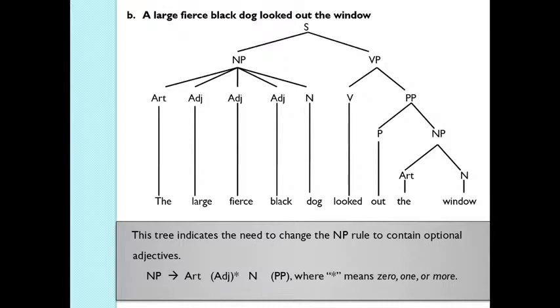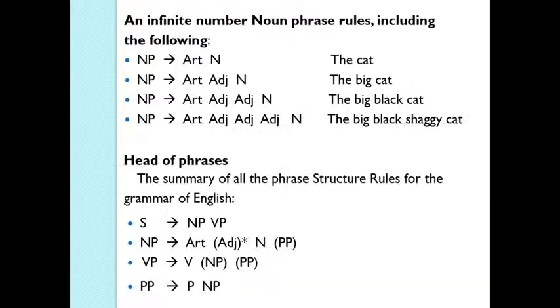So it says that the noun phrase can consist of an article and a number of adjectives before the noun, which are optional. An infinite number of noun phrase rules, including the following, can be formed. So you can say a noun phrase consists of an article and noun, like the cat. Article, 1 adjective and noun, the big cat. Article, 2 adjectives and noun, the big black cat. Article, 3 adjectives and noun, the big black shaggy cat. So it is important that we understand the head of phrases. In each phrase you have a head. In a noun phrase you have a noun. In a verb phrase you have a verb, and all other elements are optional.